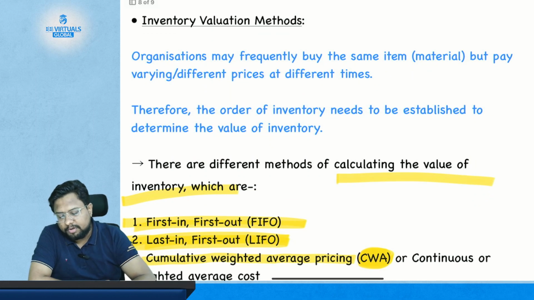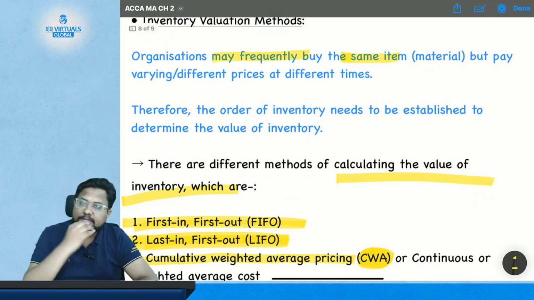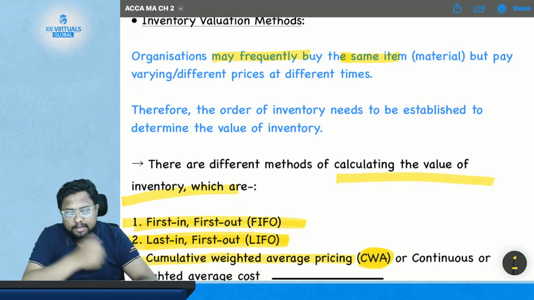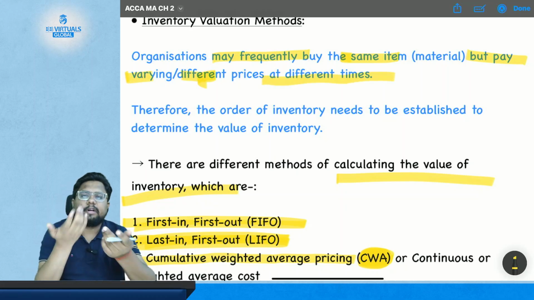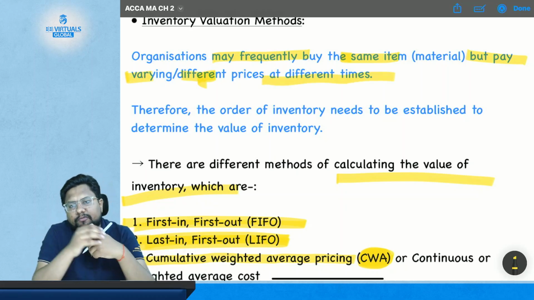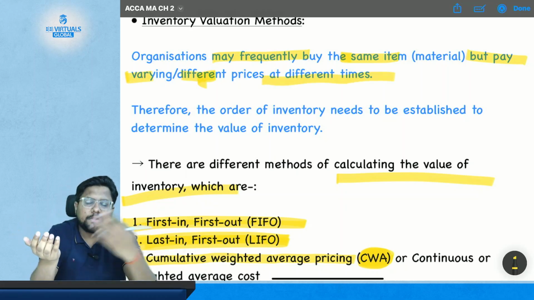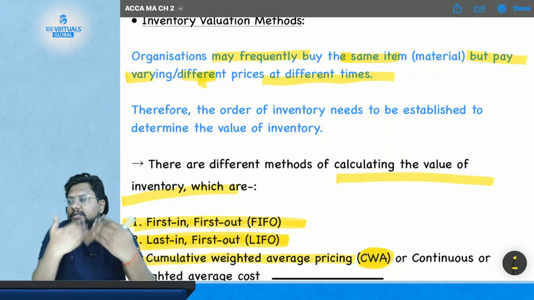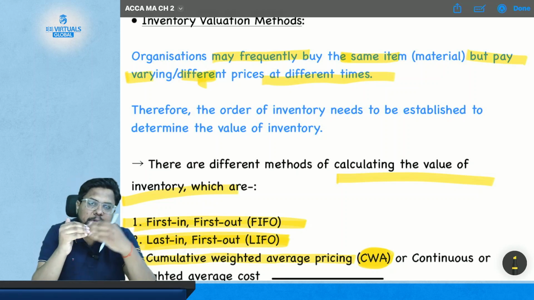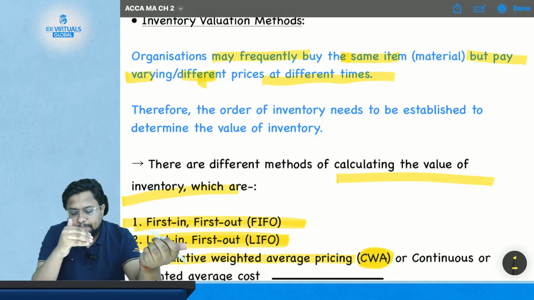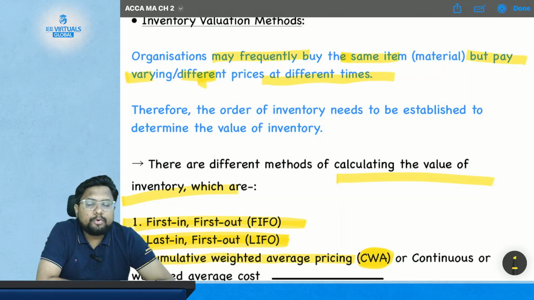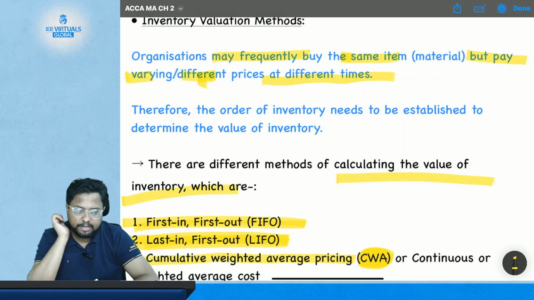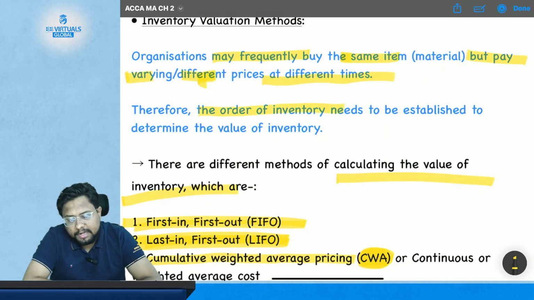So an organization may frequently buy the same item, but pay varying or different prices at different times. Where there may be changes in the price. Earlier the item used to be cheap, earlier the item used to be expensive, so there is change in the pricing. But every time you purchase it, there is a certain amount of change in the price. So in order to address this, you are provided with different types of inventory valuation methods.